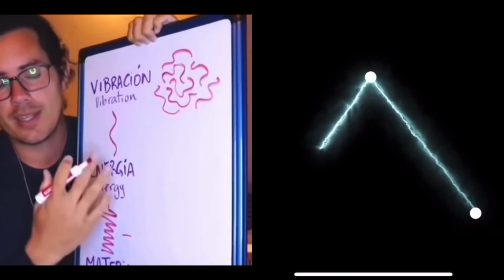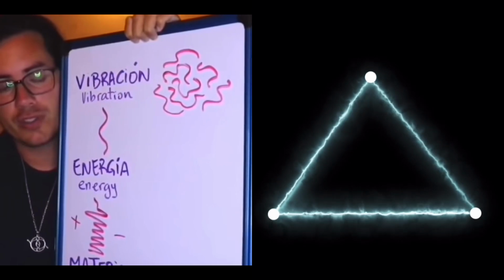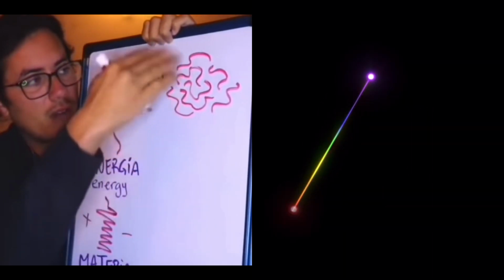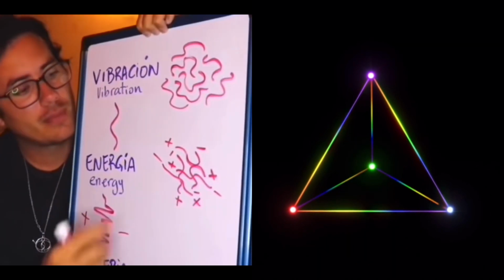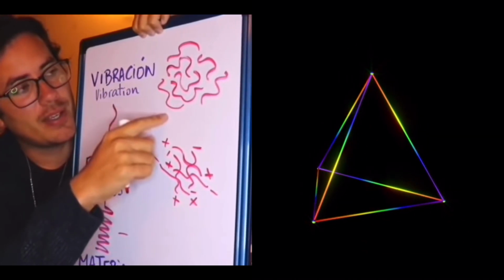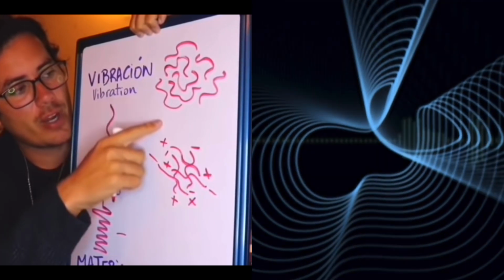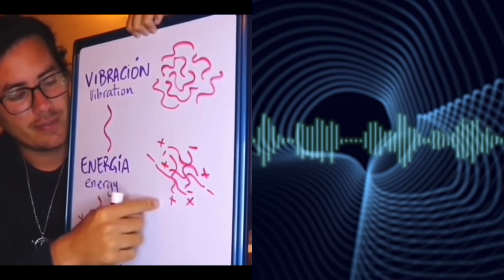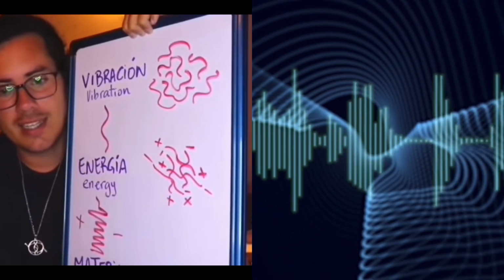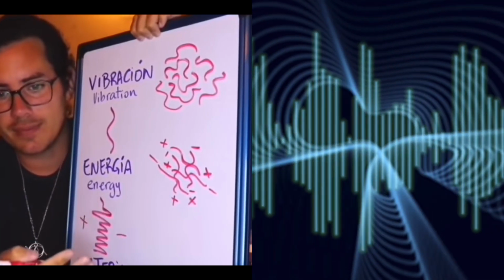So now we can understand, for example, that in vibration, we can have many different chords, strings, that are vibrating in resonance to one another. As we can see here, the vibration that is created by these strings is manifested in energy by the positive and the negative that share data and information because of the pulses, the electrical discharges of this data.